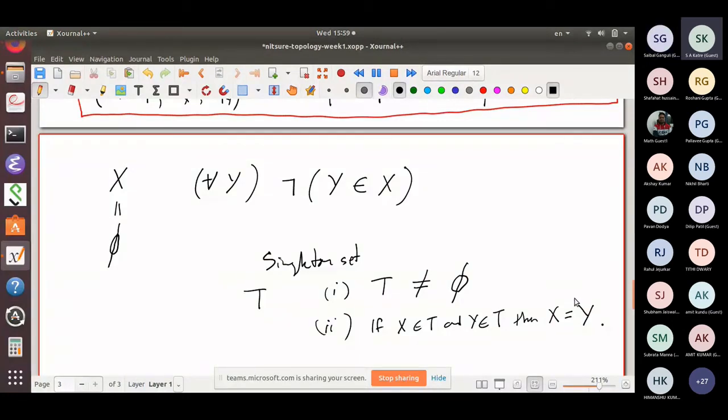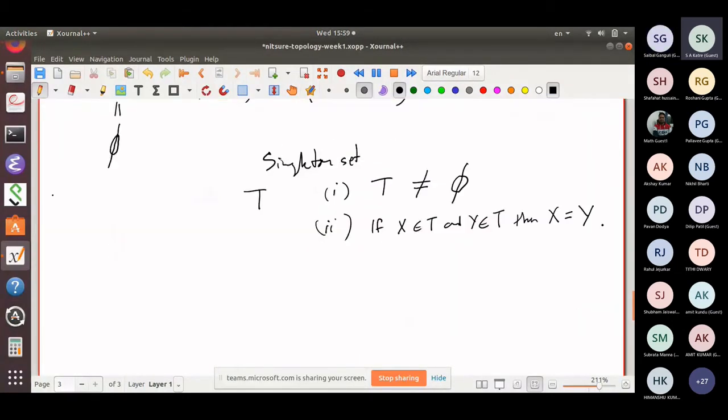Lots. This is a singleton set. This is also a singleton set. Both of these are singleton sets. The only member of this singleton set is phi. The only member of this singleton set is the set consisting of the empty set. So this is a singleton set. This is also a singleton set. So there are lots and lots of singleton sets.